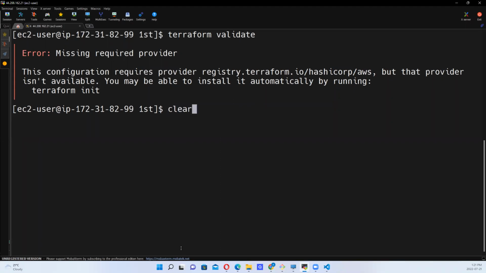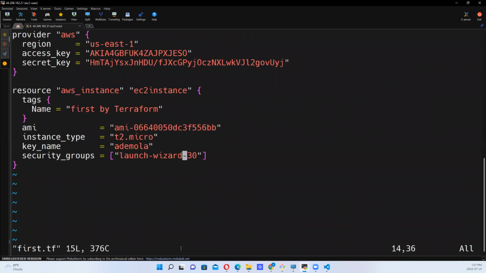So let's vim into the file. It tells us provider is missing. How is that? We chose the provider, this is it. How is it missing? Okay, let's take a look at it. Provider says AWS, right? So that's the provider up there.